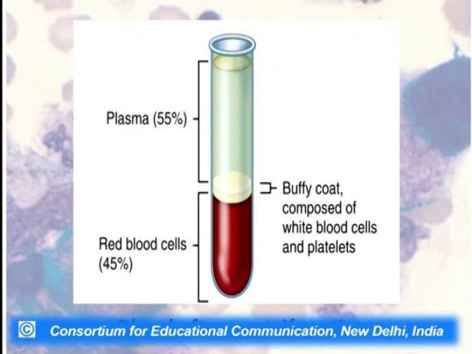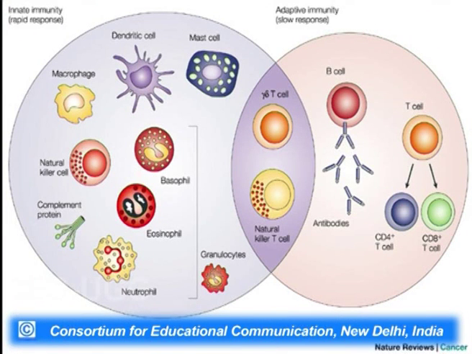We had explained this in the previous lecture, wherein we said that if the blood is centrifuged, we will find the blood is made up of a non-cellular component called plasma. The RBCs are predominant, while the buffy coat which is present after the centrifugation is composed exclusively of white blood cells and platelets. We had also explained that out of all the blood cells, a few cells are involved in the innate response while a few cells are involved in the adaptive response.